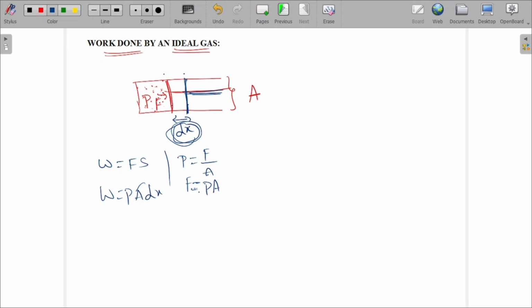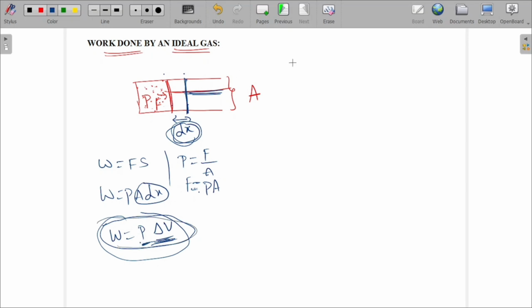Work done is related to change in volume. If the gas is expanding, there is a change in volume. So work done is nothing but pressure into change in volume. Here pressure is constant, and delta V is the change in volume. This is a very, very important formula when pressure is constant.